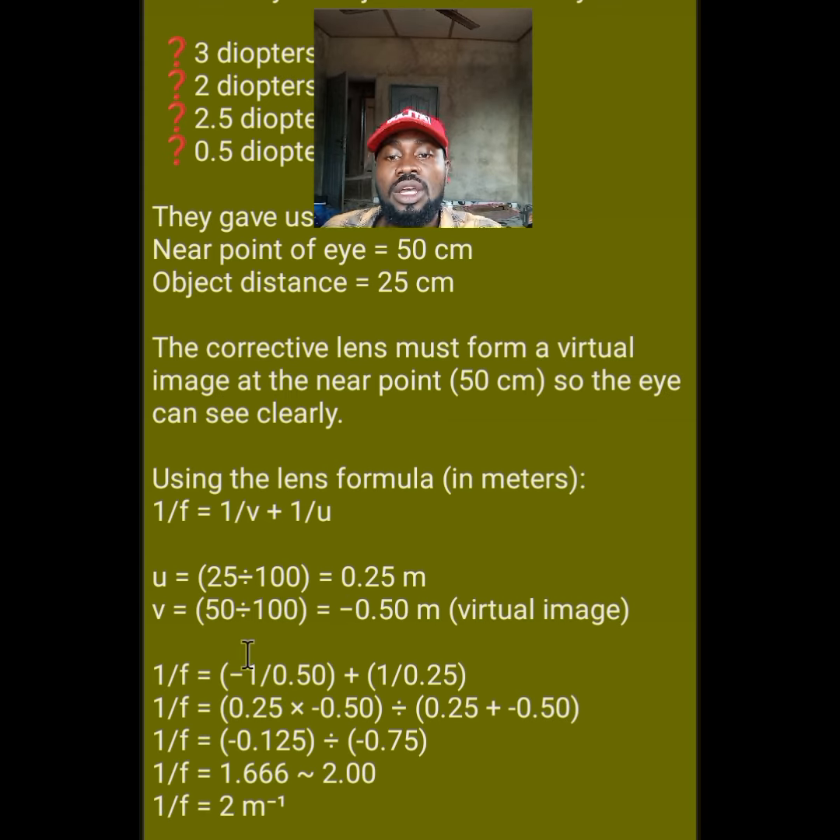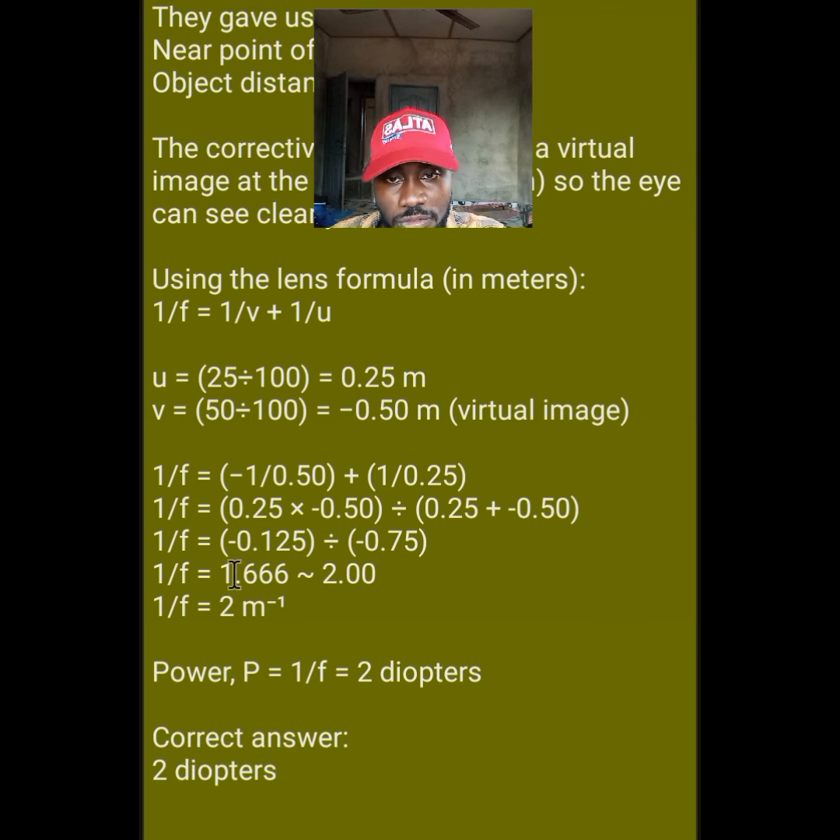So let's quickly solve. 1 over focal length, we substitute each of our new figures in meters. Just forget about the minus. Whether you put minus or not, it doesn't matter. It's 1 over 0.5, that's 1 over the image distance, plus 1 over 0.25, which is the object distance. This is the formula. We substitute it into the lens formula.